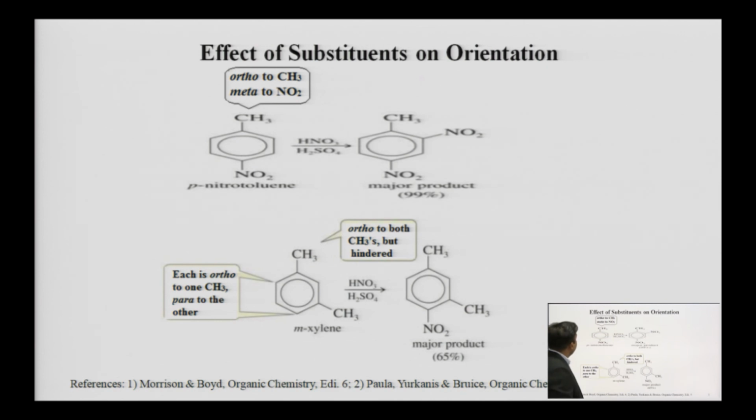Here are other examples where two groups are already present on the benzene ring. As I said earlier, if two groups are present on the benzene ring, one is an activator, which can activate the benzene ring toward the electrophilic attack, and one is a deactivator.